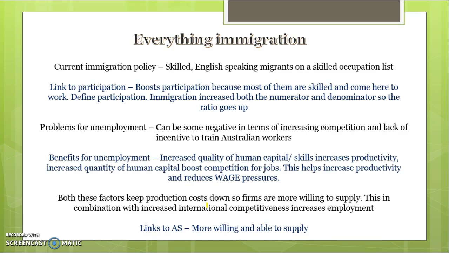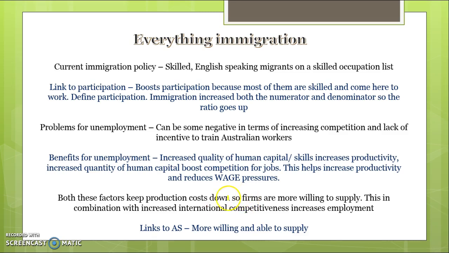All right, with immigration policy, if you get a question on immigration policy, there are key things you want to be able to do, and this is something that people really struggle with in the CPAP exam: linking it to participation and unemployment. So if you do get a question on immigration policy and what our current immigration policy is, focus on permanent migration. Talk about how Australia has a skilled occupation list, and that occupation list allows people to come here in areas where we have legitimate skill shortages. The number of professions on that list is continuing to go down because of a lack of skill shortages in the economy.